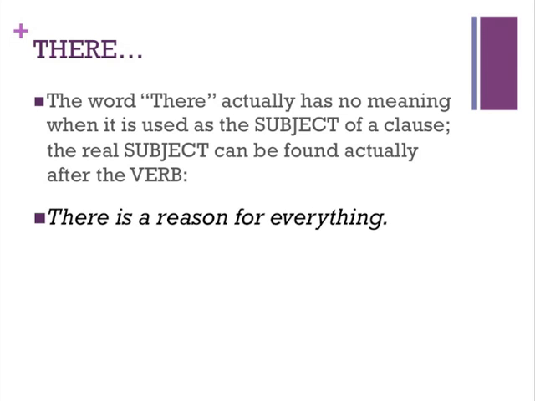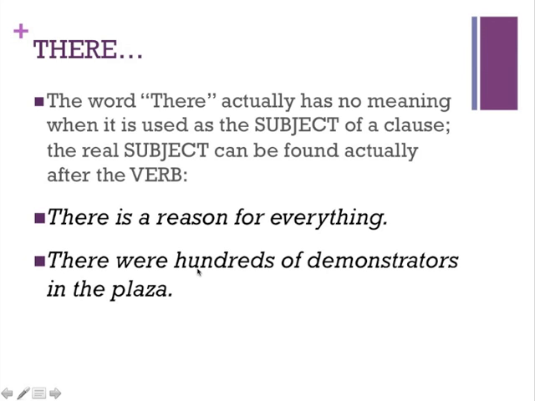So, for example, in this case, the subject is a reason, which would indicate that then the verb would have to be plural. Now, this is a common confusion for a lot of people, because we often think since there is in the subject place, there looks like a singular idea. But that's not always the case. For example, in this situation, notice we changed the verb to were, which is a plural form, because the word that follows is hundreds of demonstrators.